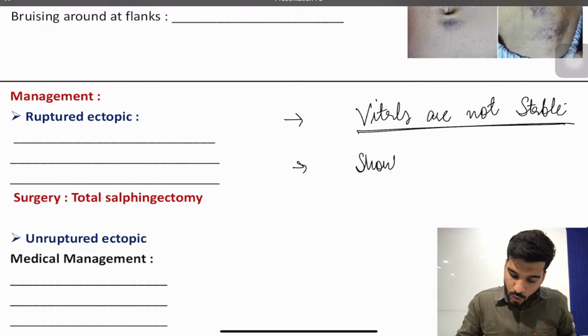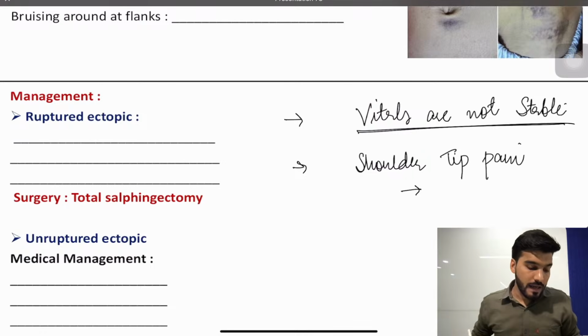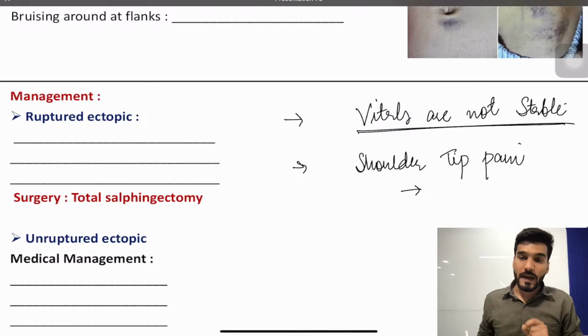We have shoulder tip pain, which is a referred pain due to the hemoperitoneum, the blood that has accumulated there, or due to the diaphragmatic irritation. What is the classical sign called? Anyone in the comment section?